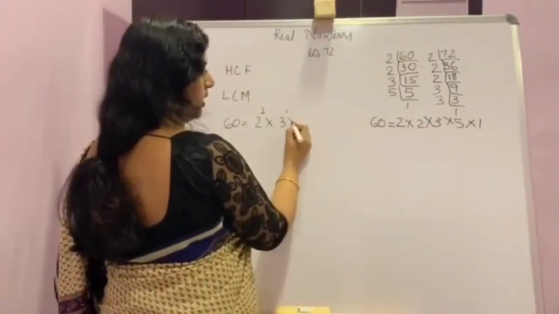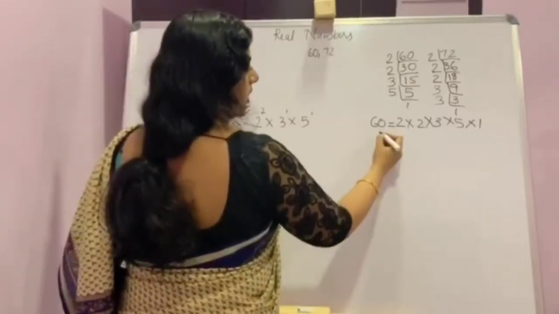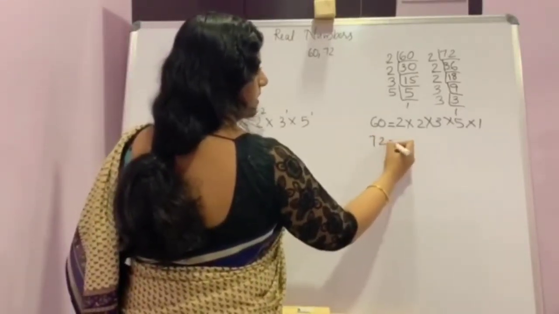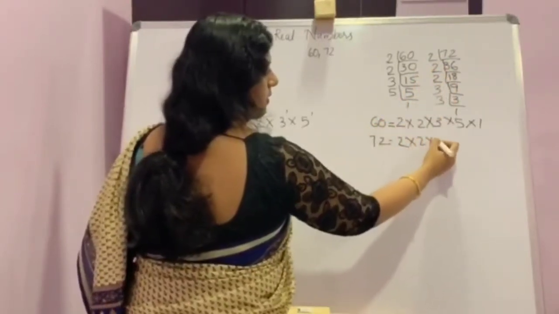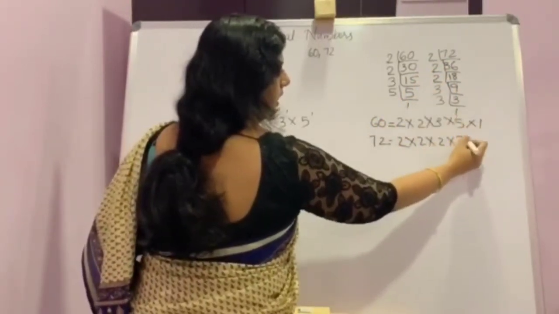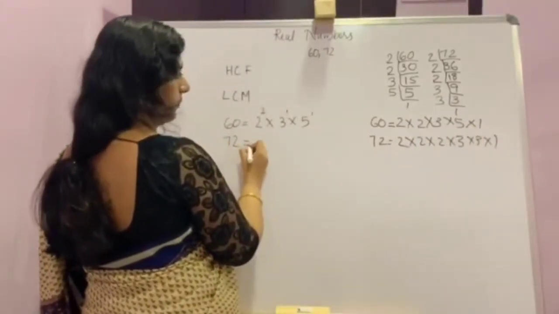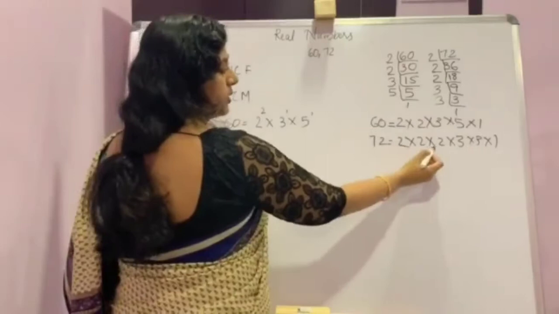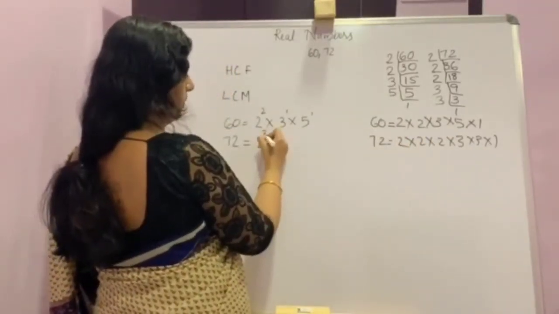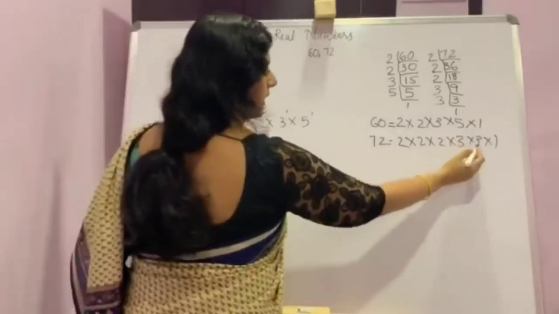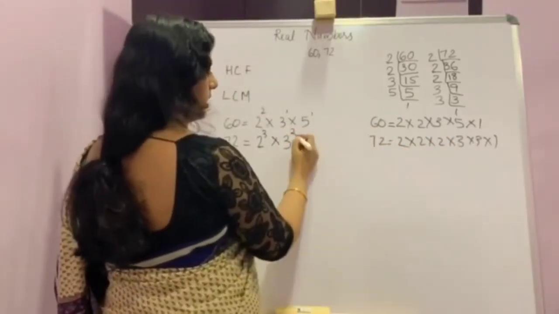So 3 raised to 1 into 5 raised to 1. Now 72 is 2 into 2 into 2 into 3 into 3 into 1. How many 2s are there? 3. That is 2 cubed, into how many 3s? 2 3s. So 3 is repeating 2 times.